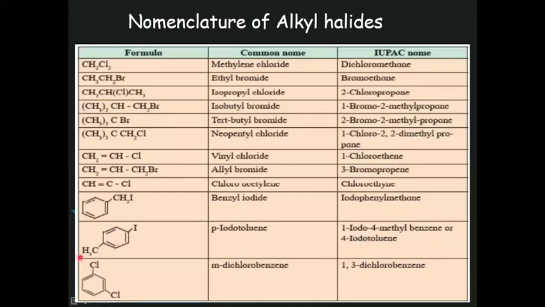So this compound is toluene. This name is accepted by IUPAC. So in this toluene, first carbon, second carbon, third carbon, and this is fourth. 4-iodotoluene.